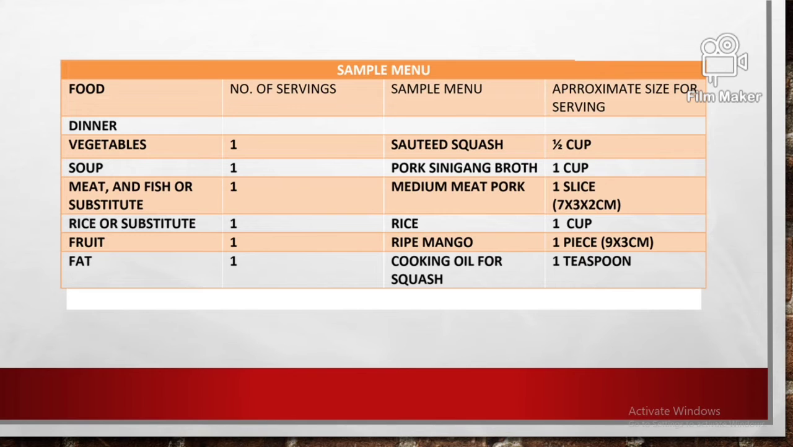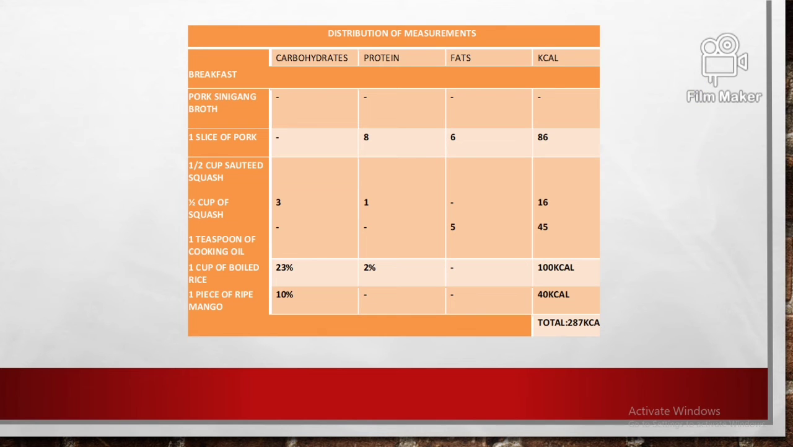Now for the sample menu of his dinner, it will be 1/2 cup sauteed squash for the vegetables, 1 cup of pork sinigang broth for his soup, 1 slice of medium meat pork for the meat, and 1 cup rice for the rice or substitute. He will also be having 1 piece of ripe mango and 1 teaspoon of cooking oil for the sauteed squash.